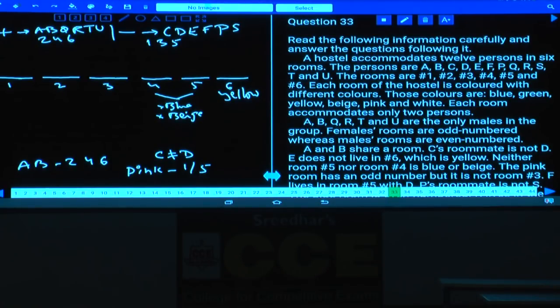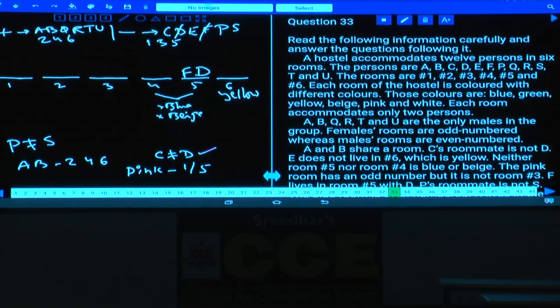F lives in room number 5 with D. F and D are living in room number 5. P's roommate is not S. P and S are living in 2 different rooms, and P and S are females, so they are in room number 4. F and D were completed, isn't it? F and D are in 1 room, and C and D are in different rooms. We have taken this information. This information is not required because F and D are in 1 room. P and S are in different rooms.